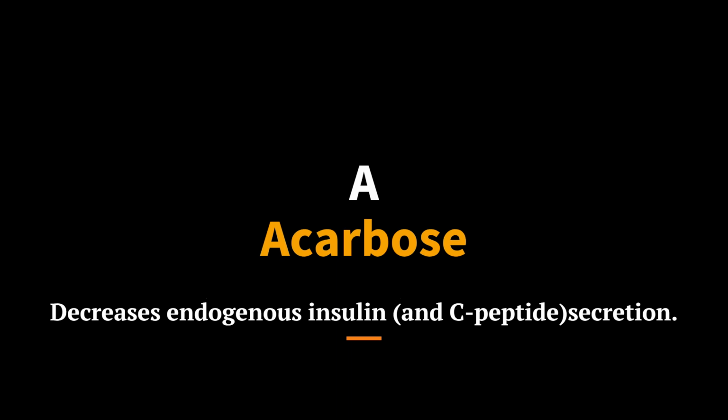Let's briefly discuss the other options. A. Acarbose. Acarbose inhibits alpha-glucosidase in the intestinal brush border, impairing the hydrolysis of polymeric carbohydrates and leading to decreased postprandial glucose absorption. Acarbose indirectly decreases endogenous insulin and C-peptide secretion by reducing postprandial hyperglycemia.